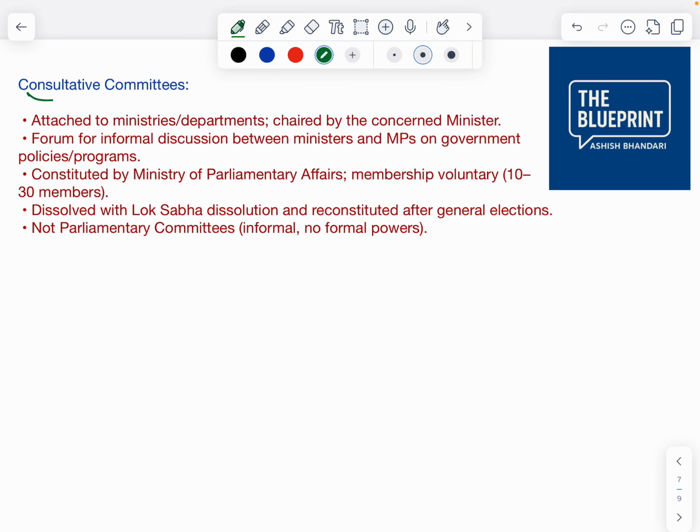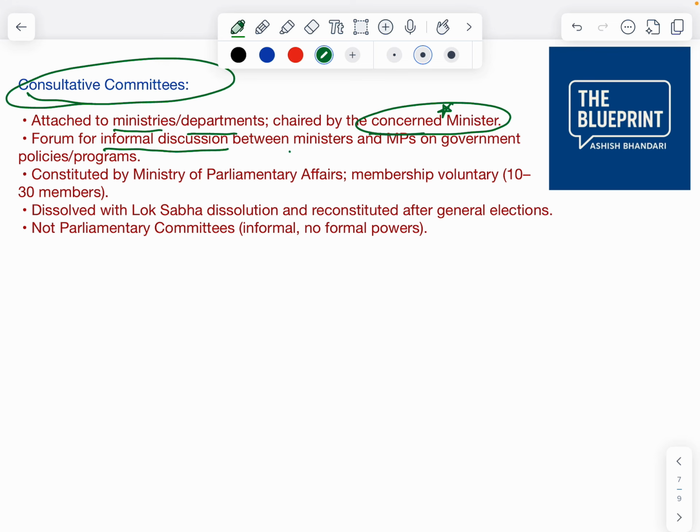Now, consultative committees, I have already discussed. It is attached to ministries or departments and it is chaired by the concerned minister. Parliamentary committees are not chaired by the minister, and the minister is not a member, but consultative committees are chaired by the concerned minister. Very important. It is a forum for informal discussion between ministers and MPs on government policies and programs. It is constituted not by parliament or the speaker or the chairman, but by the Ministry of Parliamentary Affairs. Membership is voluntary, minimum 10 members, maximum 30 members.